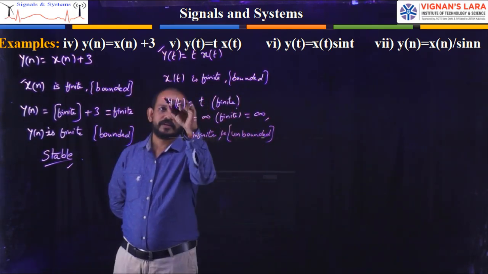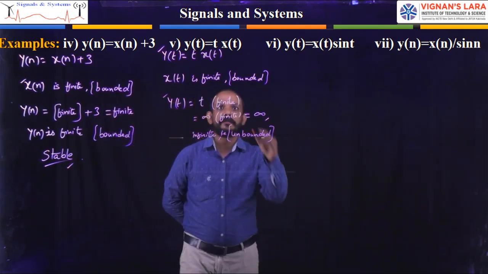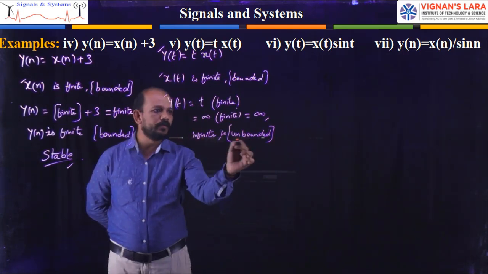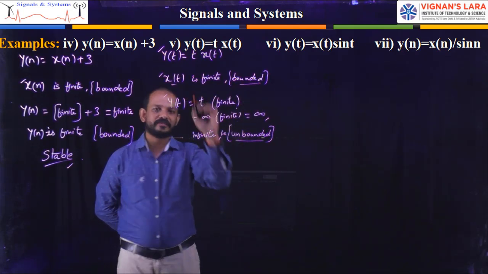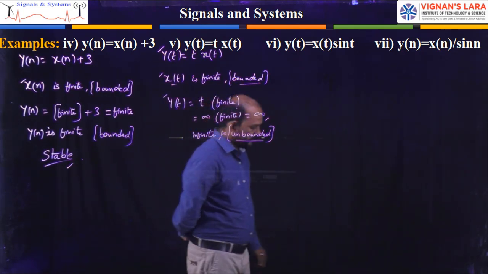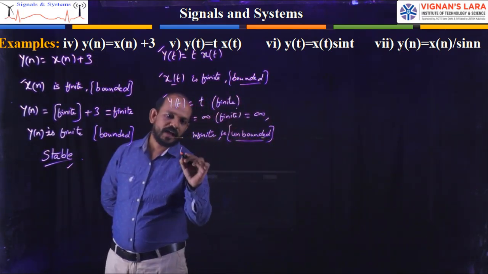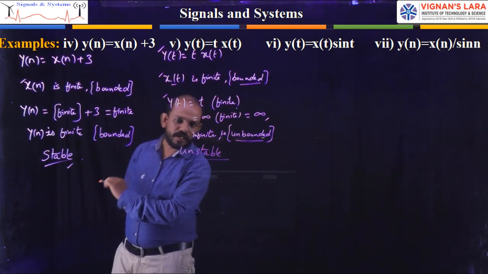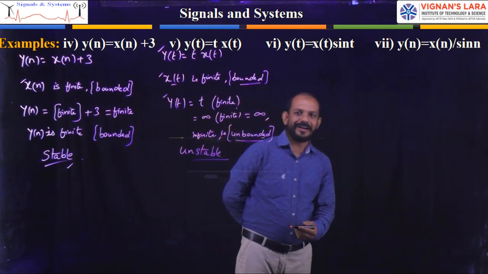So here the output y of t is unbounded for a given bounded input x of t. So the system is producing an unbounded output for a bounded input. The system is said to be unstable. So this is the example for an unstable system.